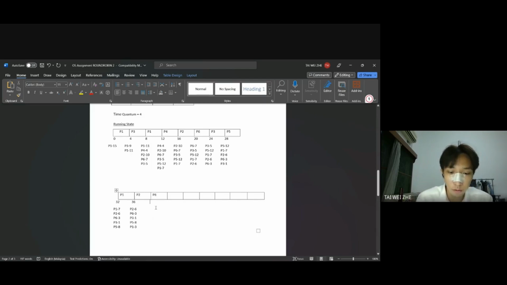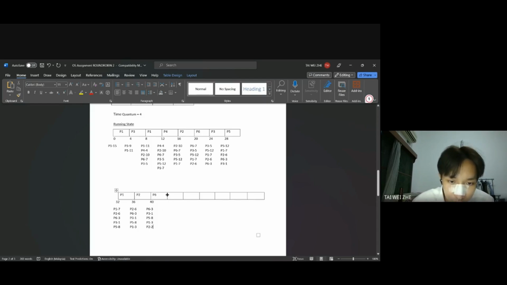So because the maximum is 4, so 40. And here is P6, 3, P3, 1, P5, 8, P1, 3. Okay, so P2, so it's P2, right? So P2, 6 minus 4, so P2, 2.